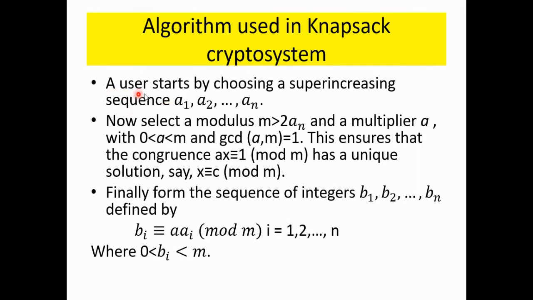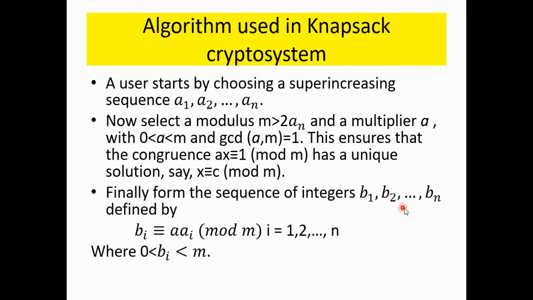A user starts by choosing a super increasing sequence A1, A2, ..., An. Now select a modulus M which is greater than 2An and a multiplier A which is strictly between 0 and M, and A and M are relatively prime. We take A and M relatively prime because we want the congruence AX is congruent to 1 modulo M to be uniquely solvable. Because of this condition, it has a unique solution, say X is congruent to C mod M.